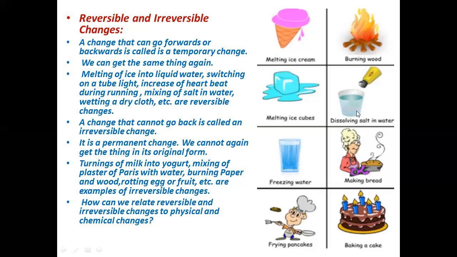Salt in water, or by heating, water evaporates out and salt is left behind. So physical change is reversible. Freezing of water is reversible. We can melt it and then freeze it again. Making bread is irreversible because new products are formed which cannot be reversed. Frying pancake, again a chemical change and irreversible. Baking a cake, irreversible, and it is a chemical change.